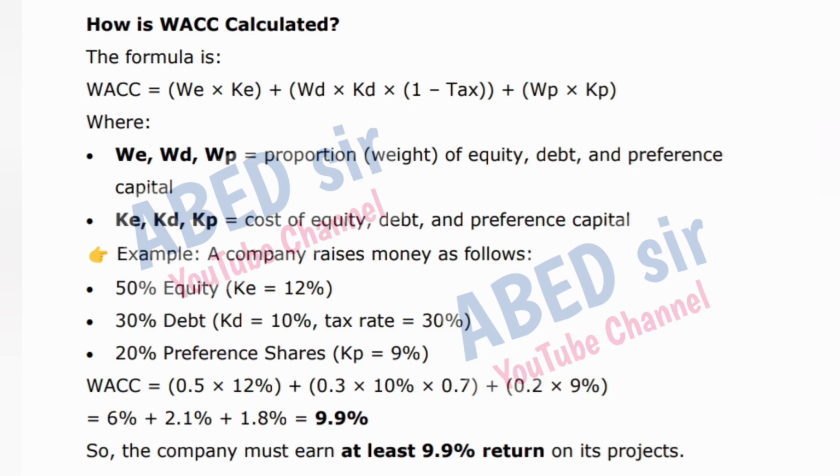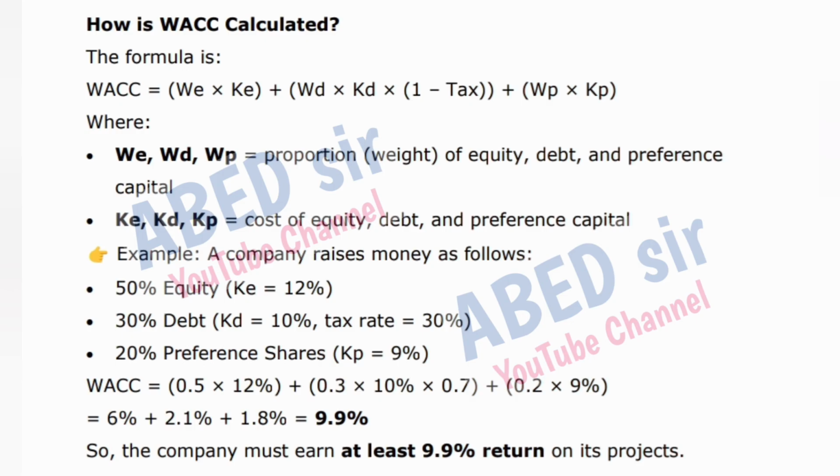KE, KD, KP is equal to cost of equity, debt, and preference capital. Example, a company raises money as follows. 50% equity, KE is equal to 12%. 30% debt, KD is equal to 10%, tax rate is equal to 30%. 20% preference shares, KP is equal to 9%.